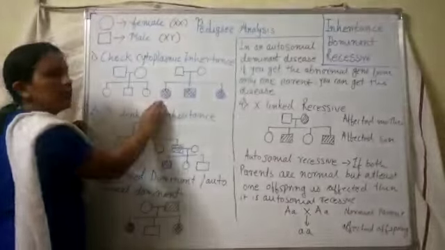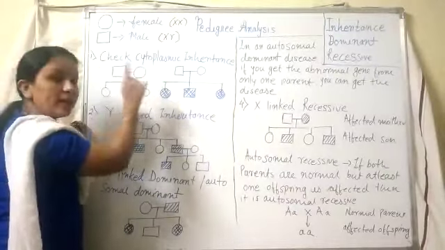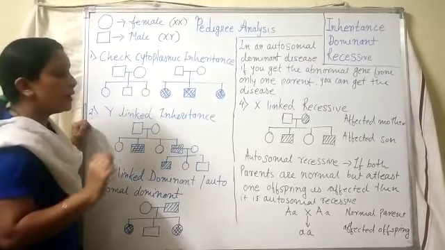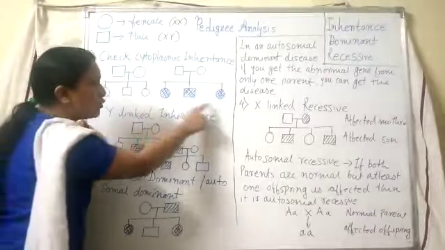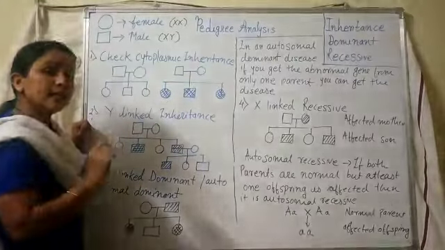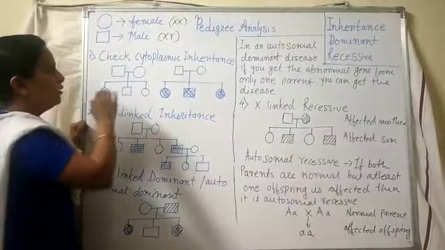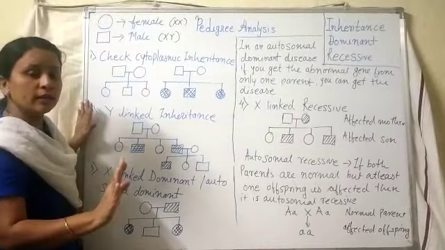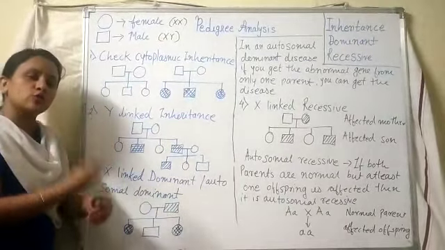If this condition is there, then we take it as cytoplasmic inheritance. But if any one of the offspring is normal, then we have to skip this option. It is not cytoplasmic inheritance. Then we have to think about the next option.